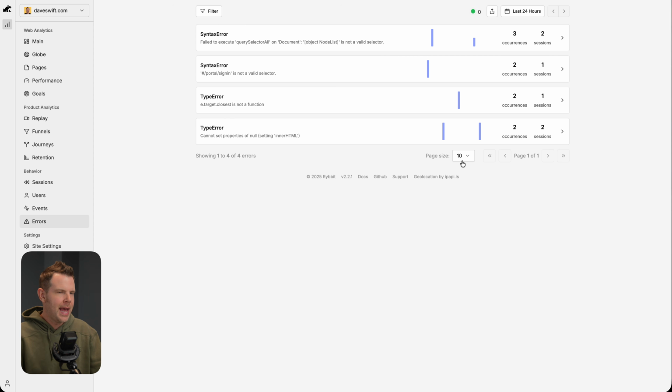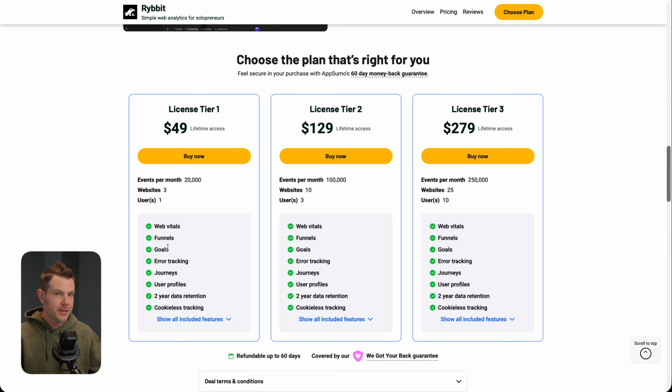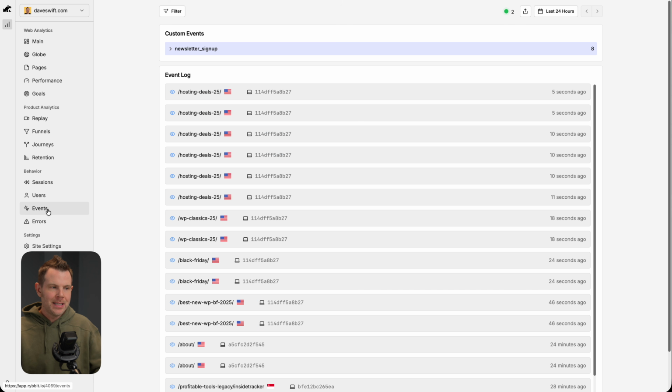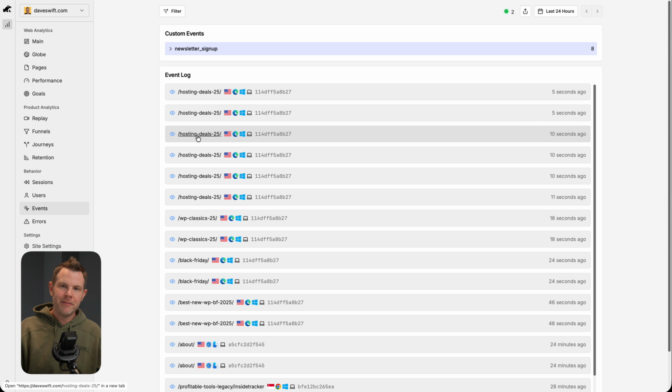So let's jump over to the AppSumo deal page. Each of the tiers comes with a set number of websites that you can track, but also a number of events per month. And that number could be a little bit misleading if you don't fully understand what an event is in the eyes of Rybbit. So essentially, everything is an event. So in error here, these are all events. If we go to the events page, well, my custom events are of course events, but so are clicks around my website. Those are events as well.